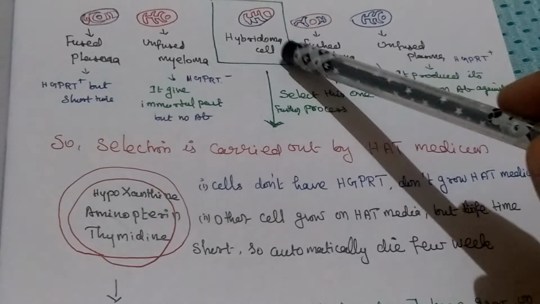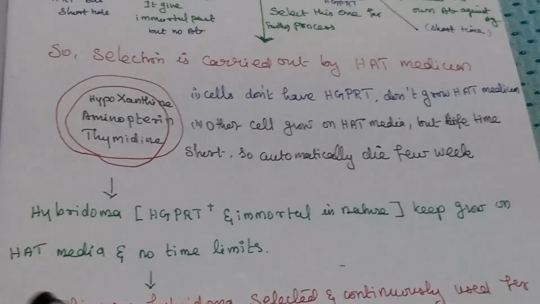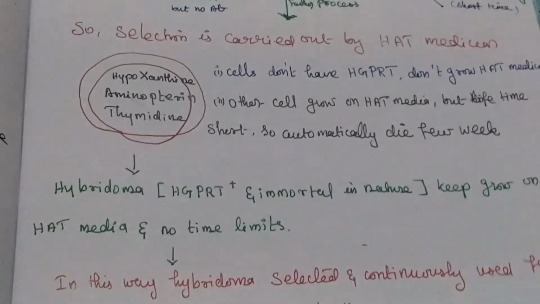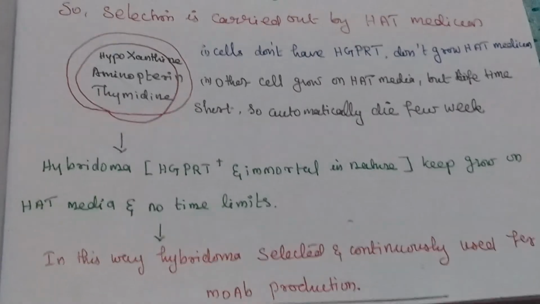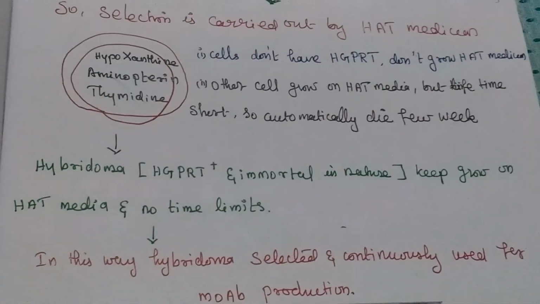So the only remaining chance is the hybridoma cells. They have no time limit. They keep growing on HAT medium, with no limited time. In this way, the hybridoma is selected and continuously used for monoclonal antibody production.